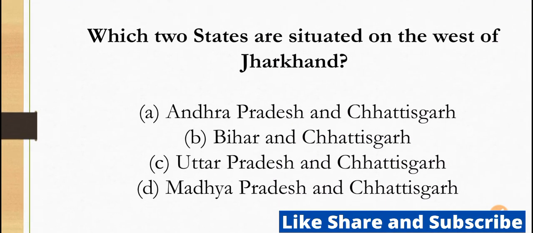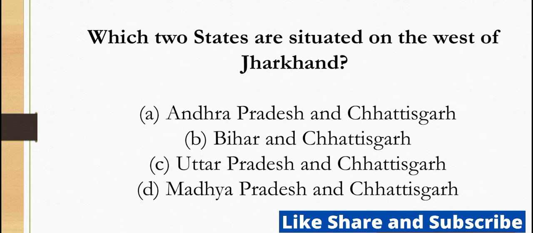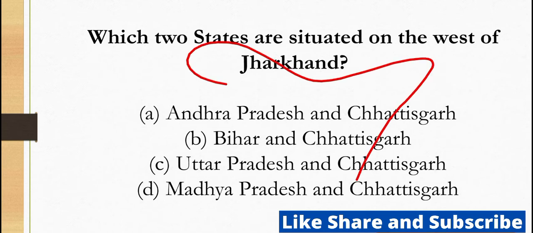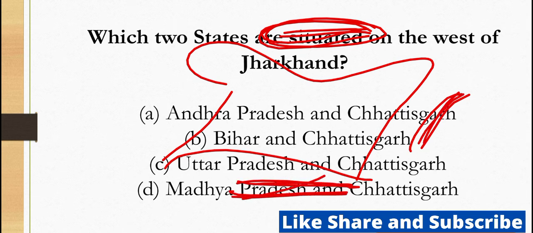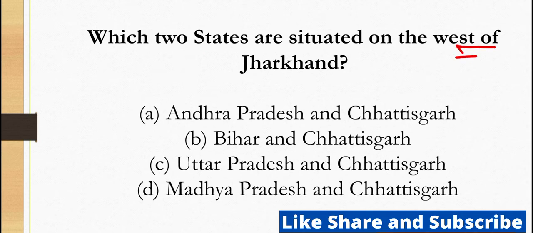Which two states are situated on the west of Jharkhand? Let me roughly draw a map of Jharkhand. On the northern side you have Bihar, and on the eastern side you have West Bengal. On the southern side you have Odisha, and on the western side you have Chhattisgarh and UP. So west of Jharkhand you have UP and Chhattisgarh. C is the correct answer.